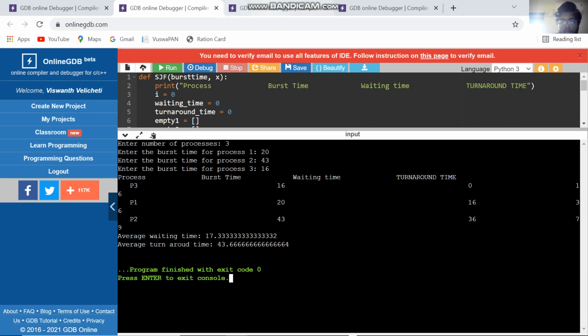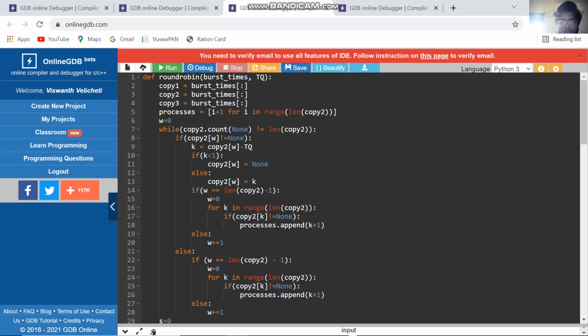So let's go to the third one, that is round robin. The round robin is the scheduling algorithm designed especially for time sharing systems. It is round robin burst time comma tq.